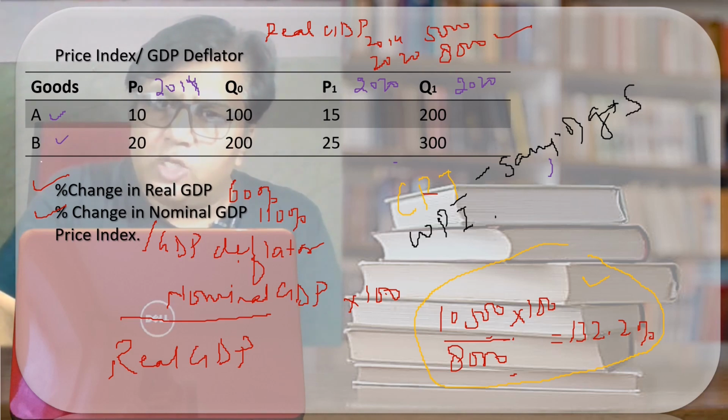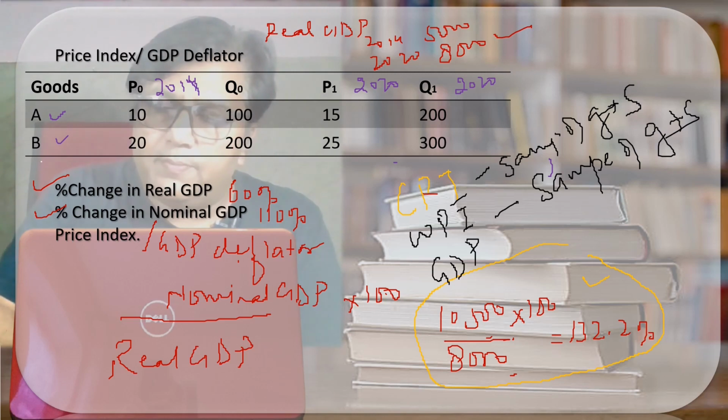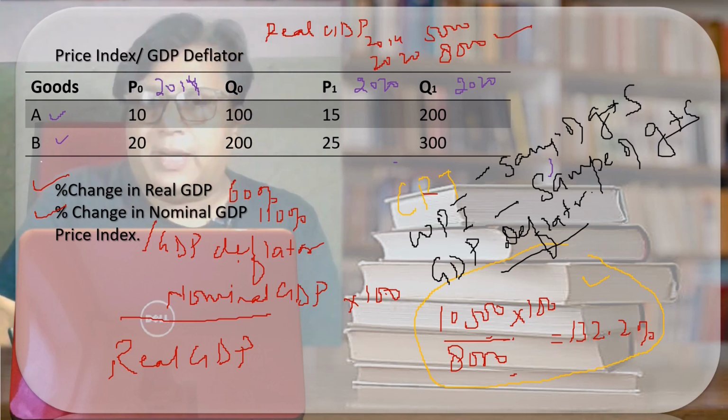In the case of the wholesale price index, here also a sample of certain goods and services is considered. But in the case of the GDP deflator, all the goods and services are duly considered to find out the increase in the price level.